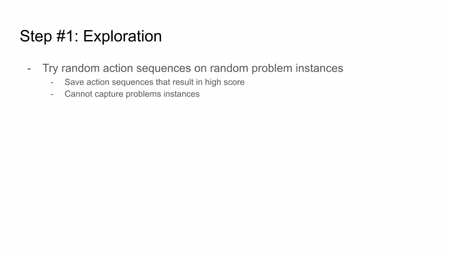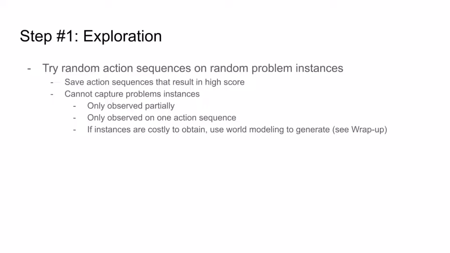By the way, the reason why we have to keep using new, different problem instances is because we cannot ever fully capture a problem instance to reuse. This is because we only see the underlying world of an instance through our observations, which, as we just saw, often only offer a limited view. In addition, we only see a problem instance as it reacts to the single action sequence we try on it. We don't know how it might have behaved differently had we tried a different sequence on it. So because we only see an instance partially and on only one timeline of actions, we can never know the entirety of the instance, so we cannot capture it.